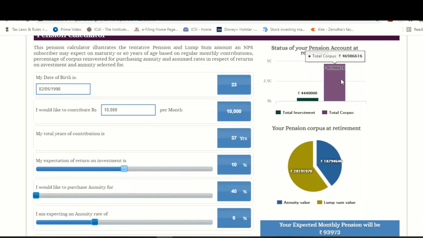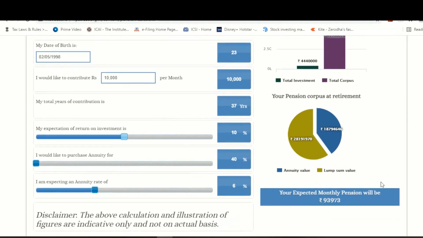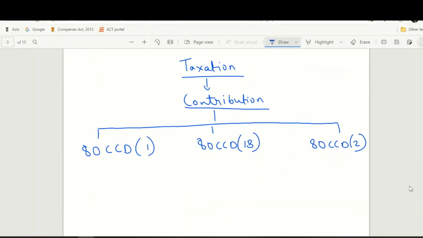This is nothing but because of the eighth wonder of the world, which is the power of compounding. Keeping all this in mind, after the age of 60, my expected monthly pension will be 93,973. So coming to the last aspect for this video, let us talk about what are the various taxation benefits on contribution and what is the taxability on withdrawal of NPS.